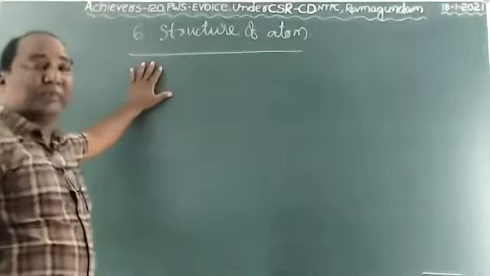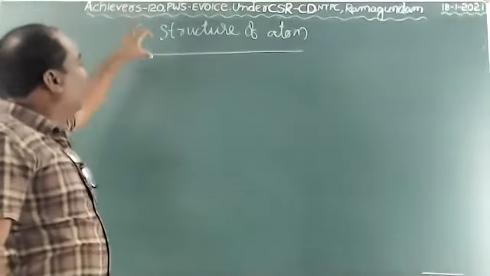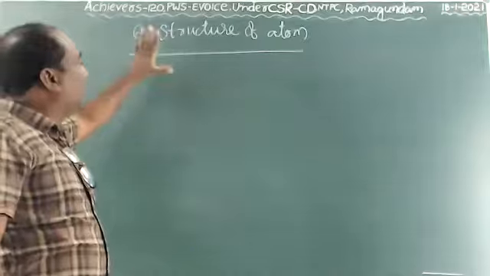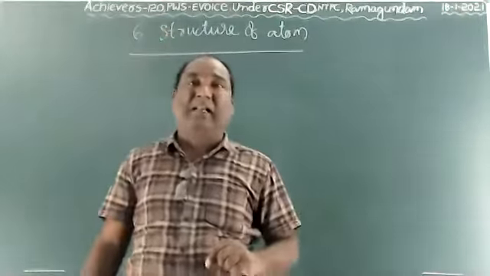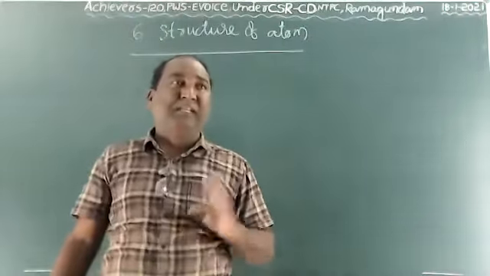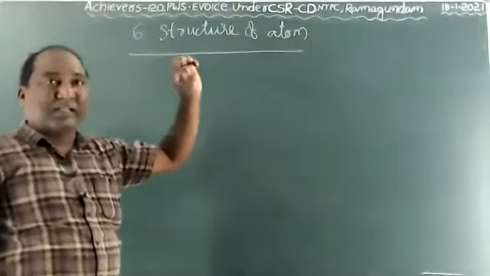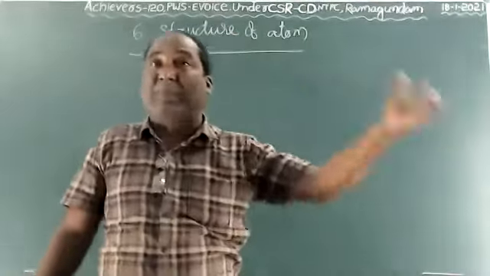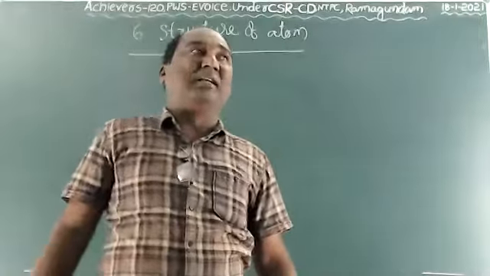Structure of atom. The systematic arrangement of subatomic particles in the atom is called the structure of atom.